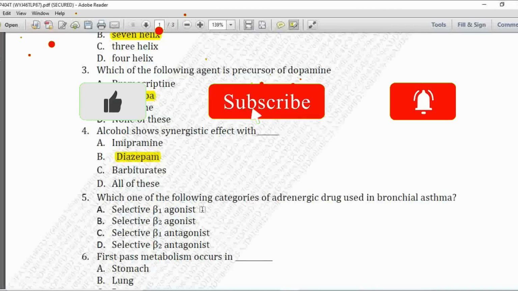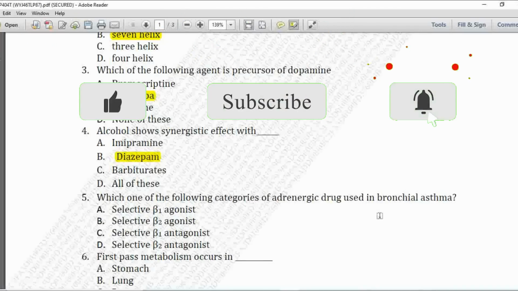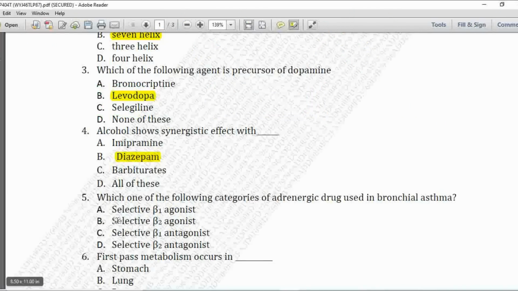Next MCQ, fifth one, which of the following categories of adrenergic drug is used in bronchial asthma? Option A is selective beta 1 agonist, option B is selective beta 2 agonist, C is selective beta 1 antagonist, and D is selective beta 2 antagonist. So here the category of adrenergic drug which is used in bronchial asthma is selective beta 2 agonist. So option B is correct.